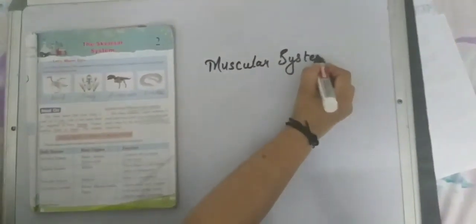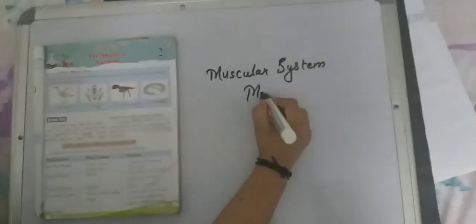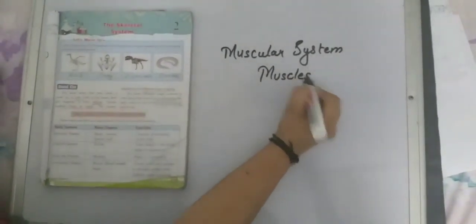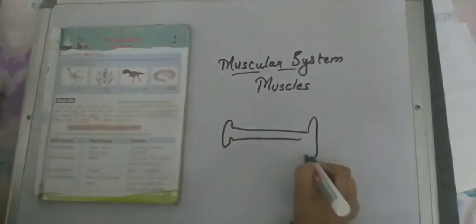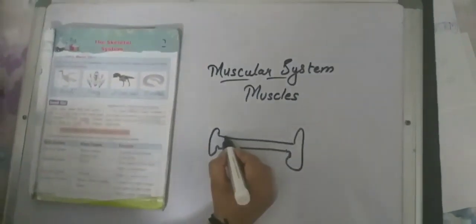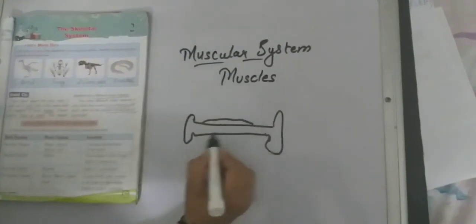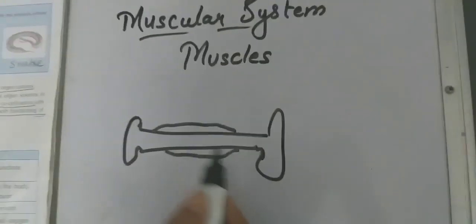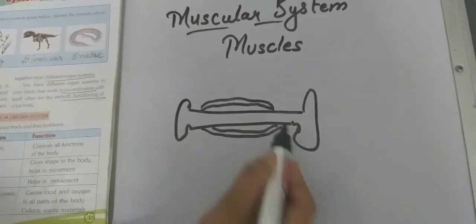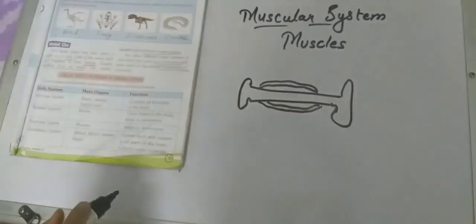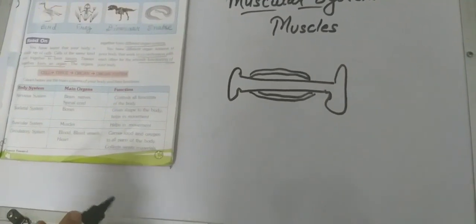If we see the basic diagram of a bone, this bone is covered with muscles so that they can protect the bone and help the bone in movement.